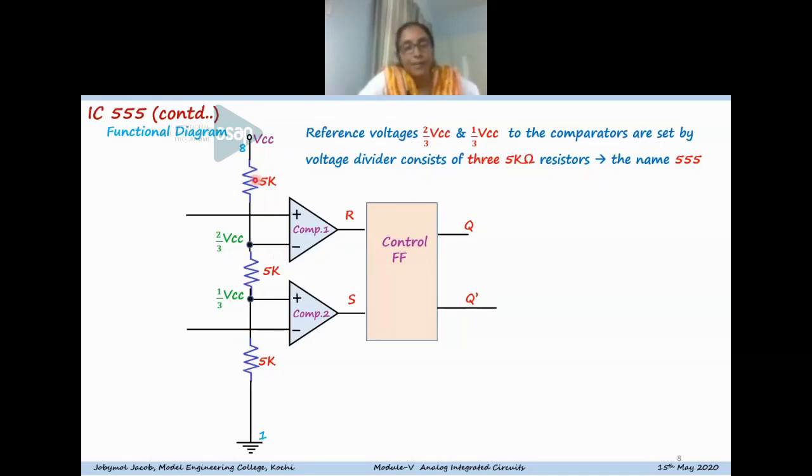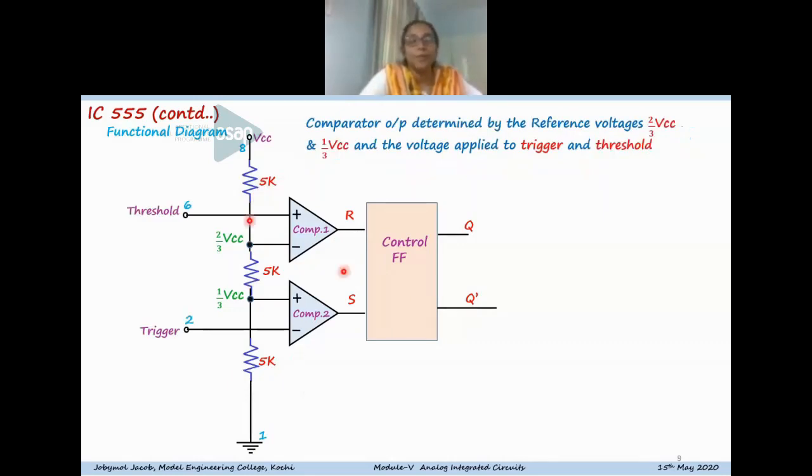You can see the voltage present at the non-inverting terminal of comparator 1 is 1/3 VCC, and the voltage present at the inverting terminal of comparator 1 is 2/3 VCC. So the name 555 came from the fact that there are three 5K resistors.